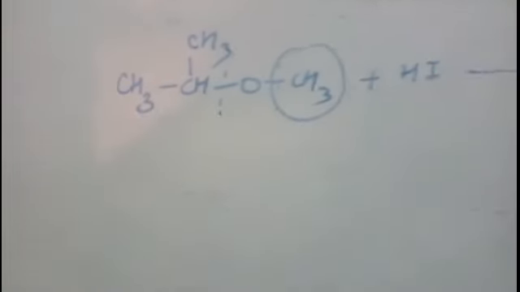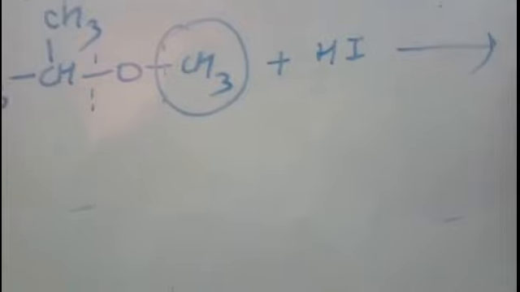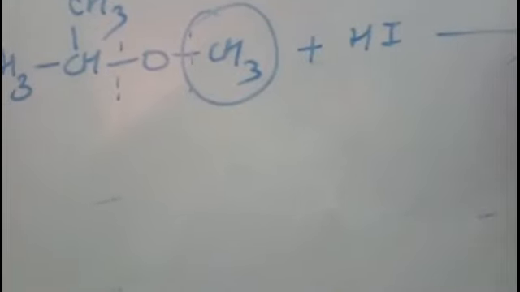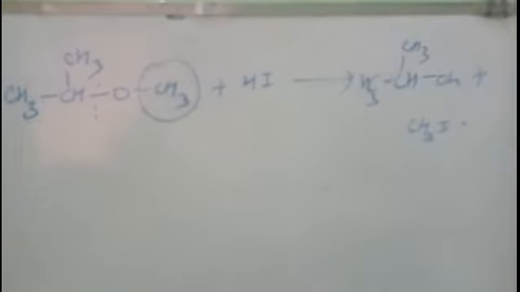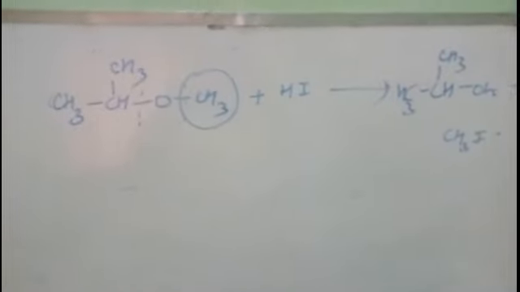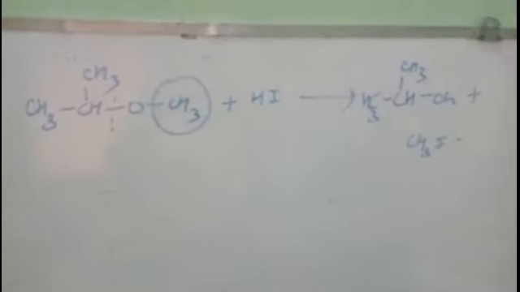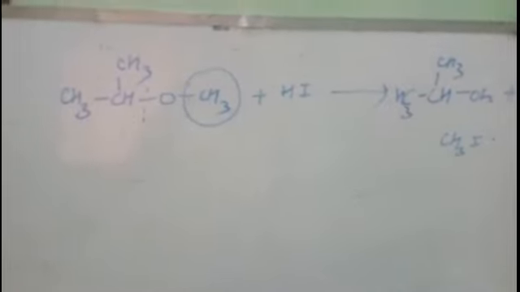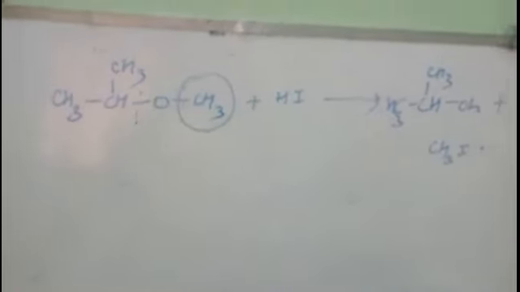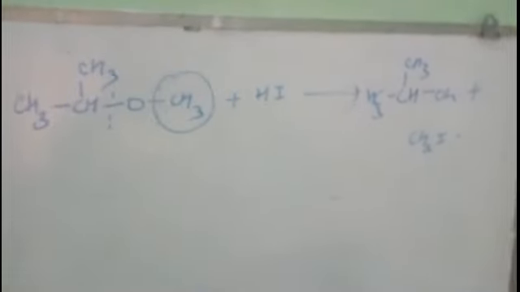So this will go with the iodide ion, and we will get here isopropyl alcohol and iodomethane. Understood? The iodide ion will go with the smaller alkyl group, and the alcohol will go with the secondary or tertiary alkyl group, right? This is because the iodide ion in the second step attacks the smaller alkyl group due to steric hindrance. The first limitation. Now the second limitation.